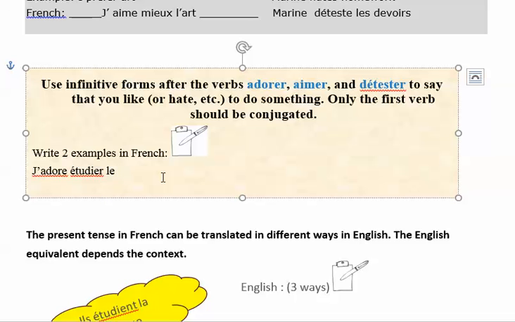J'adore étudier le français. I love to study French. I'm still going to pause right now and come back to that next time.